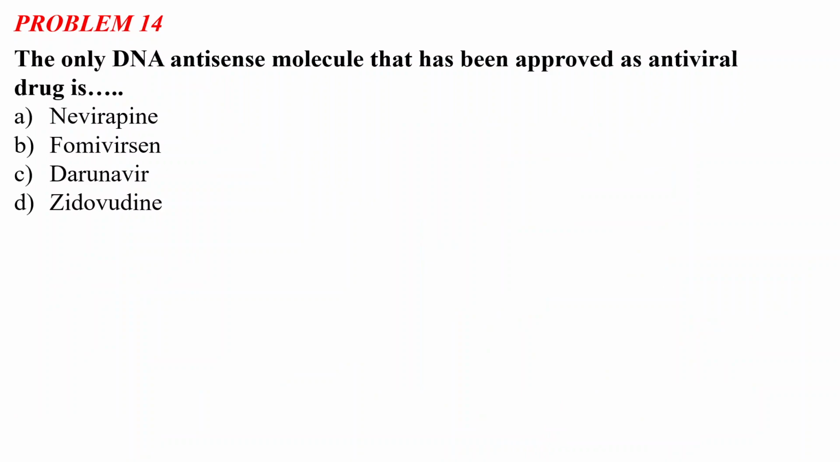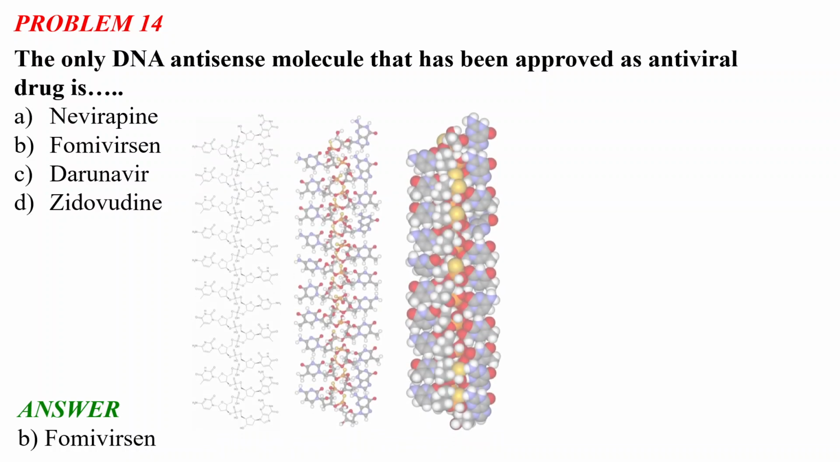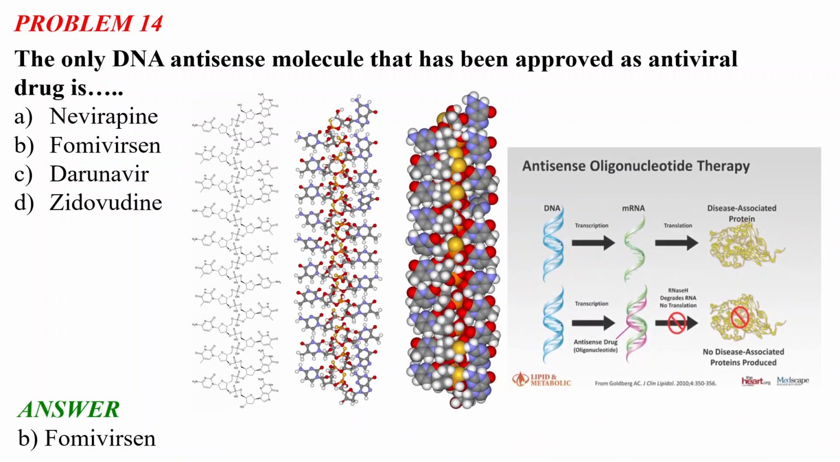Problem number 14 says: the only DNA antisense molecule that has been approved as an antiviral drug is what? Option A, nevirapine; option B, fomivirsen; option C, darunavir; and option D, zerobody. There is only one DNA antisense molecule which has been approved as an antiviral drug, and the correct answer is option B, fomivirsen.